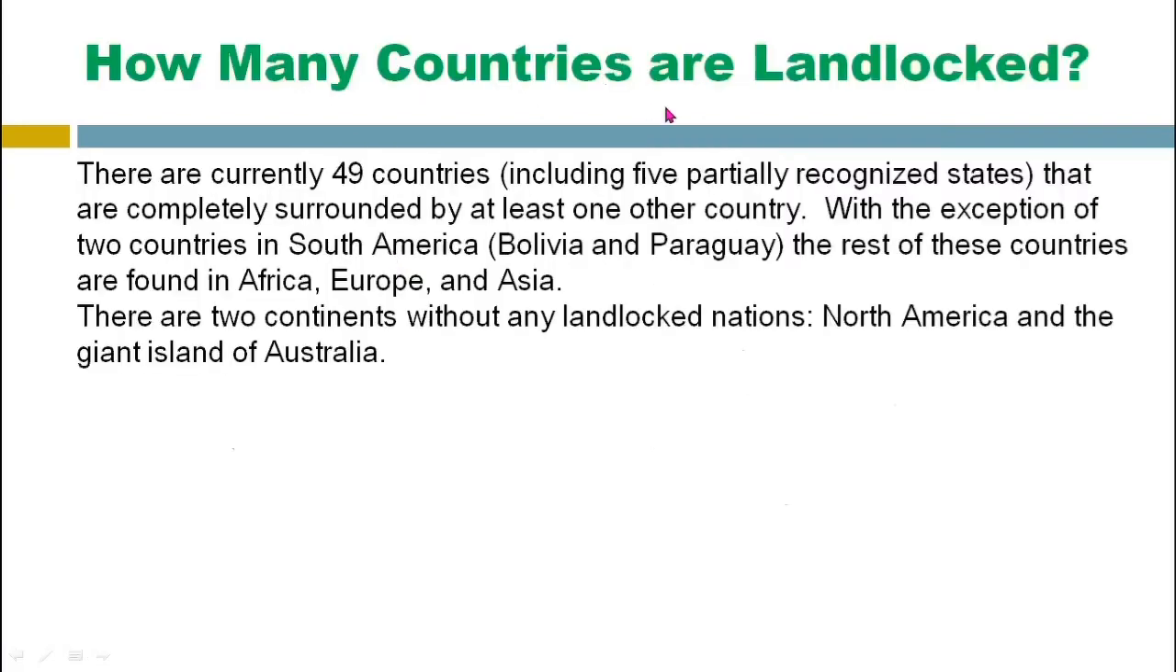So how many countries are landlocked? There are currently 49 countries, including 5 partially recognized states, that are completely surrounded by at least one other country. So 49 countries in the world are recognized as landlocked countries, with the exception of 2 countries in South America, Bolivia and Paraguay. The rest of these countries are found in Africa, Europe and Asia.